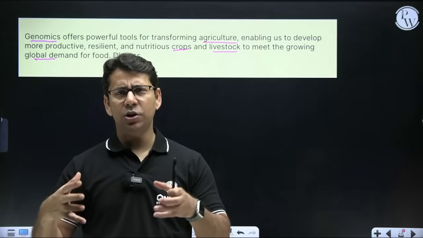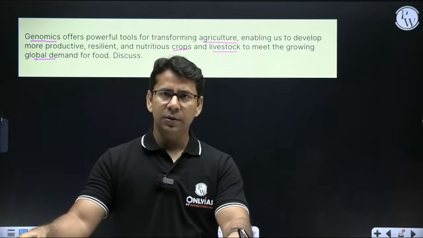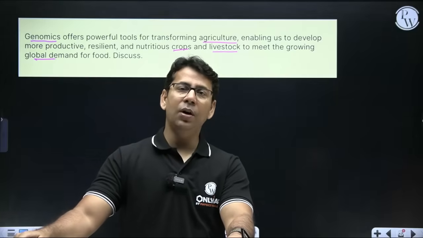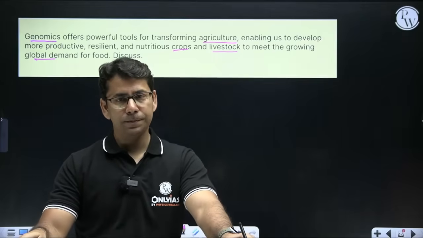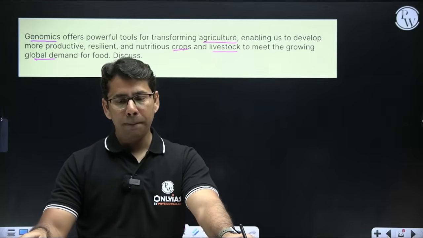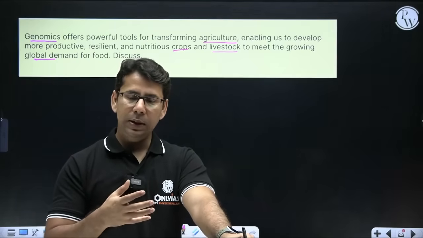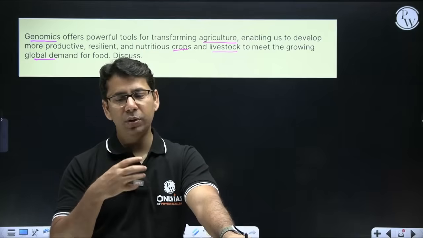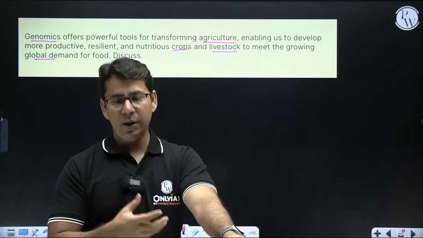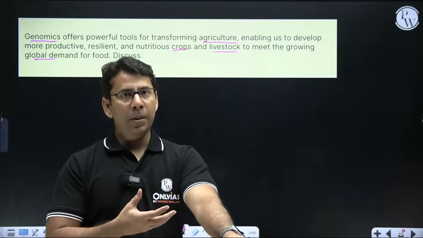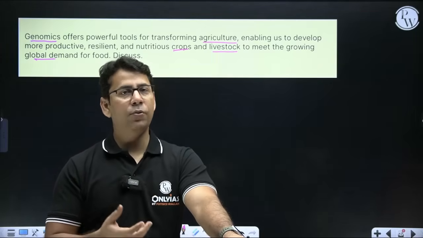And in the world scenario also, agriculture is very much linked to livestock rearing, and for livestock rearing also, we always try to rear those livestock which are better, isn't it? So here we can talk about how this technology is used to identify genes related to desirable traits, disease resistance, drought tolerance, improved yield, better growth and breeding, so that we can enhance food production, right?